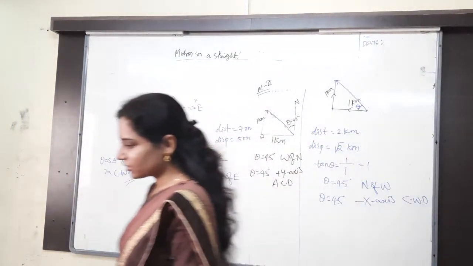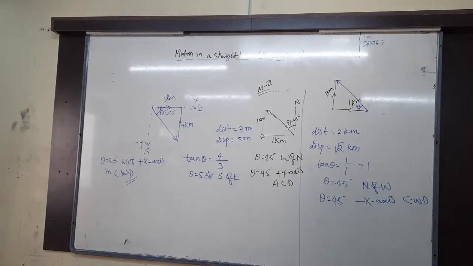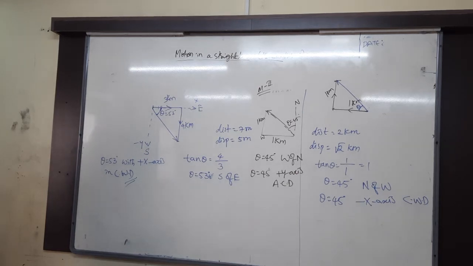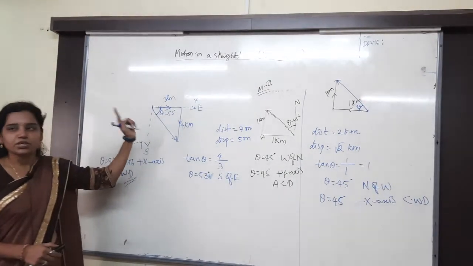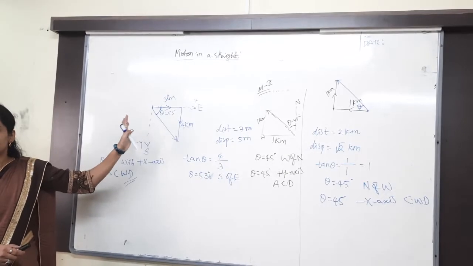What's the answer? 37 degrees south of west, and also with respect to negative x-axis, anti-clockwise direction. And also remember, people, you have to take the angle only at the initial position. You have to take the angle at the initial position.